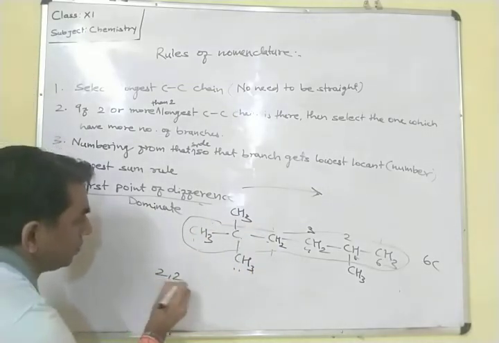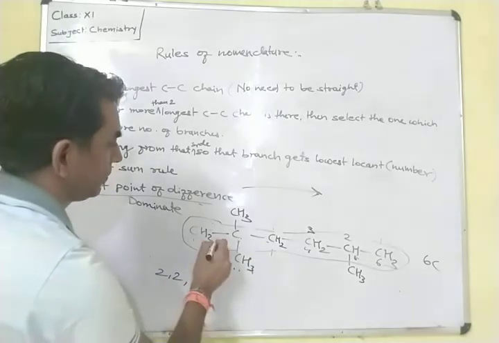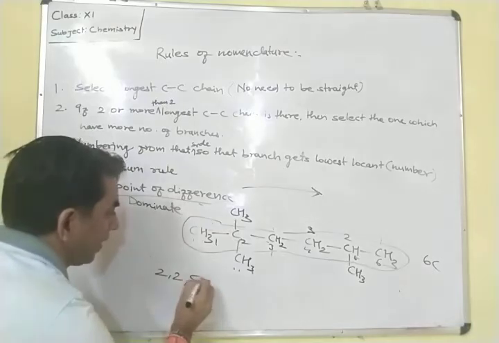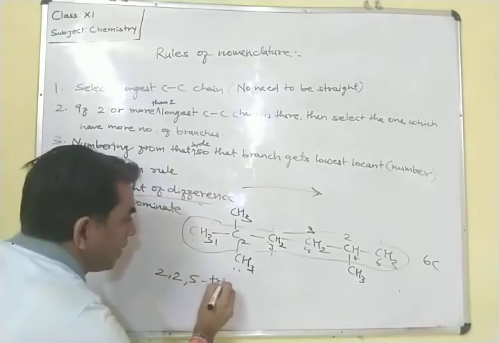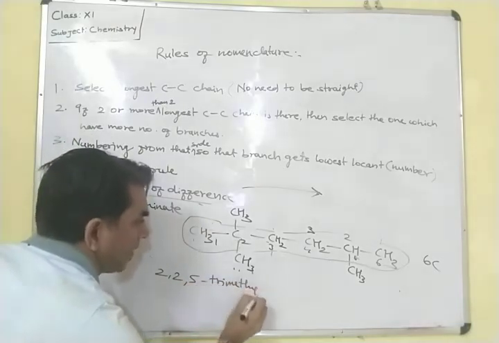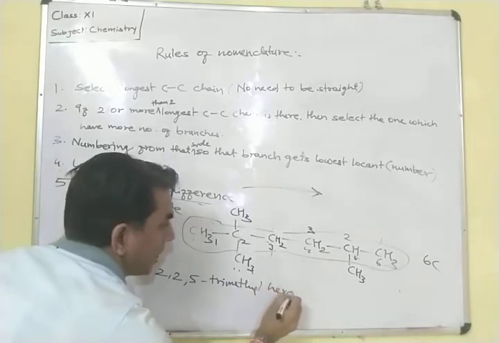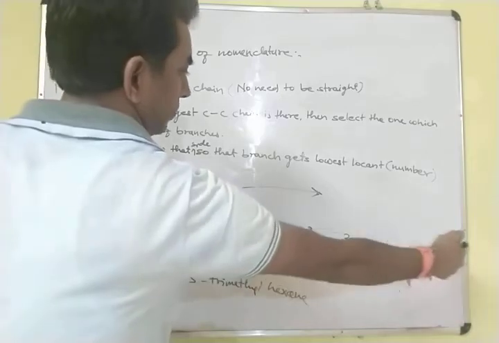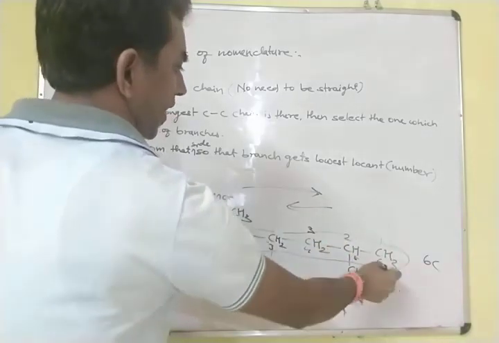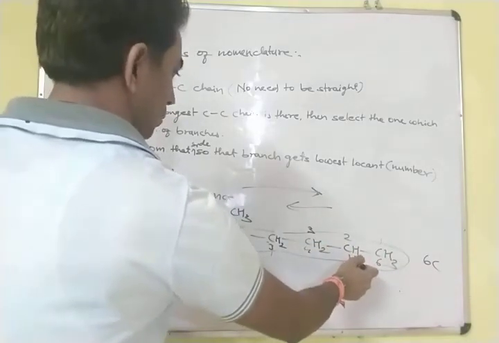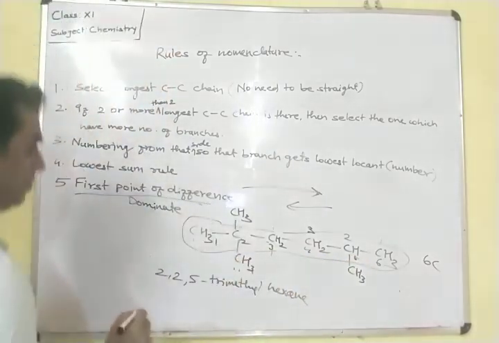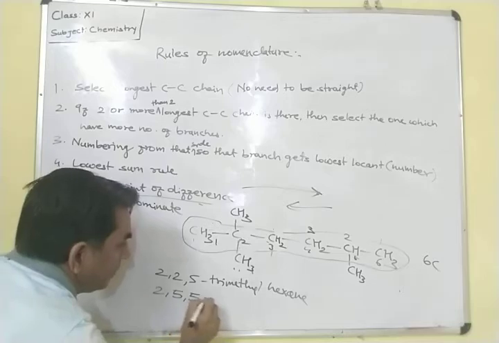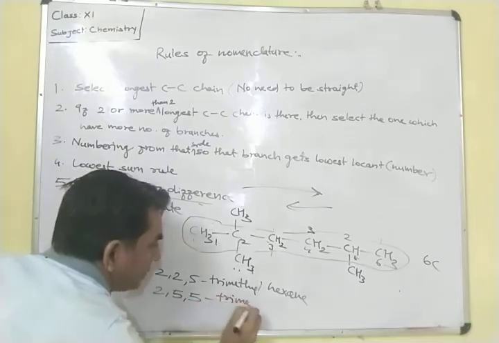2, 2 and here it will be 1, 2, 3, 4, 5. So 2,2,5-trimethylhexane. Okay, and if we have started the numbering from right to left, it will be 2,5,5-trimethylhexane.